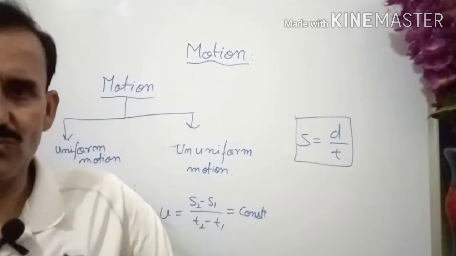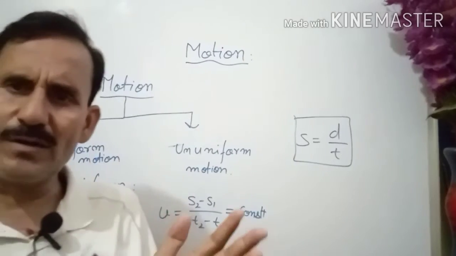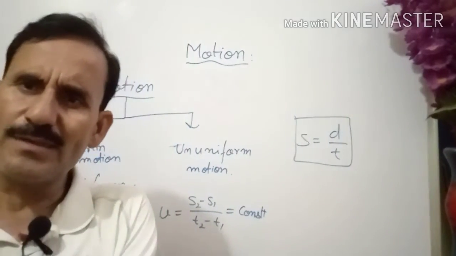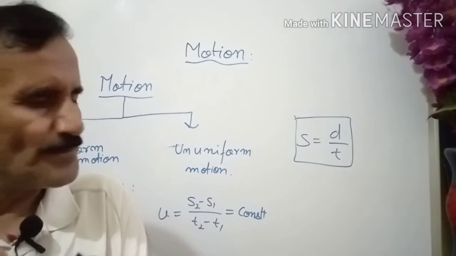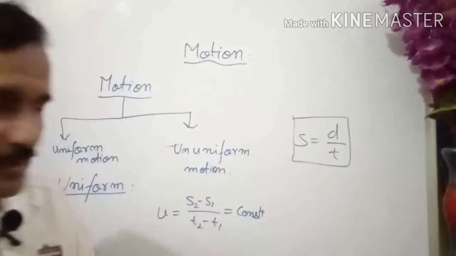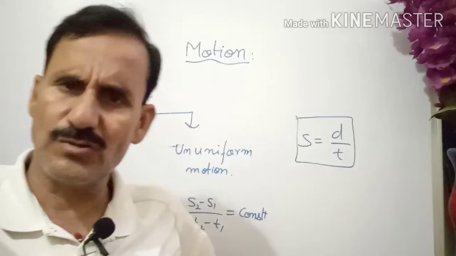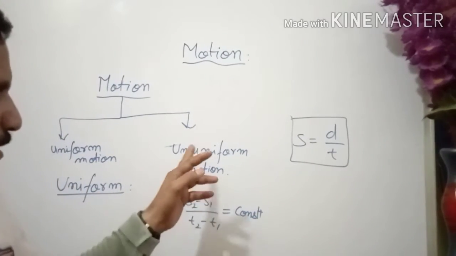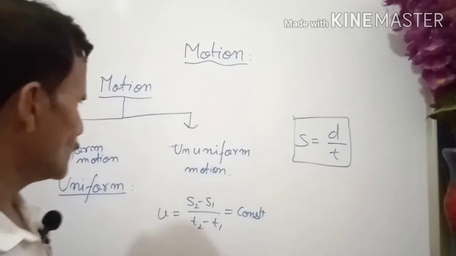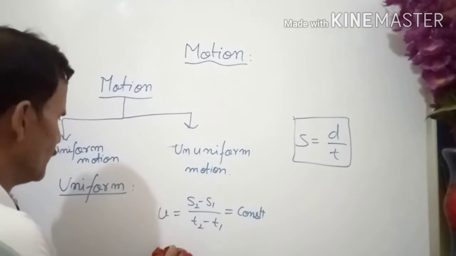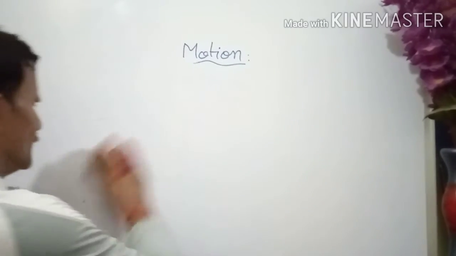So if a moving body travels equal distances in equal time intervals, then that motion is said to be uniform motion. In other words, when the speed remains constant throughout the motion, that is uniform motion, and where speed is changing, that is called non-uniform or ununiform motion.